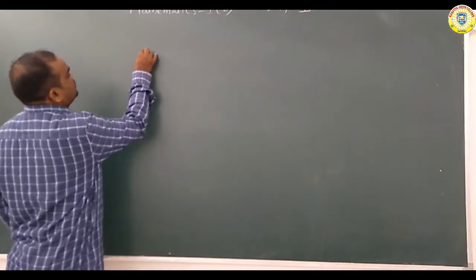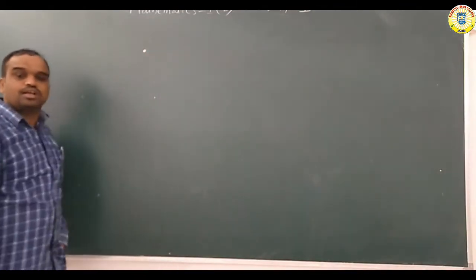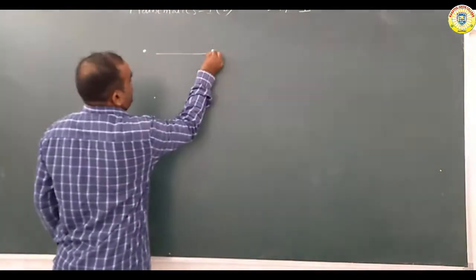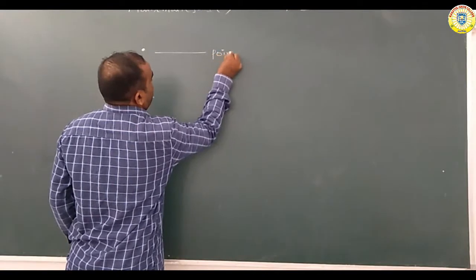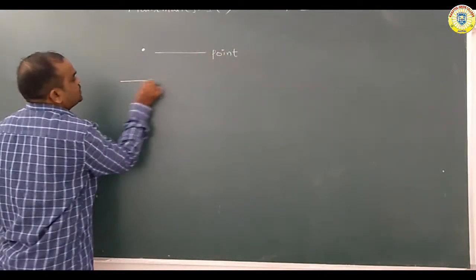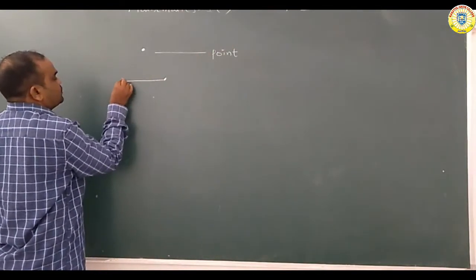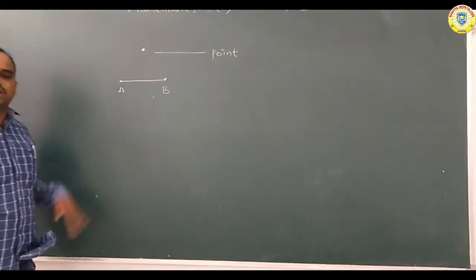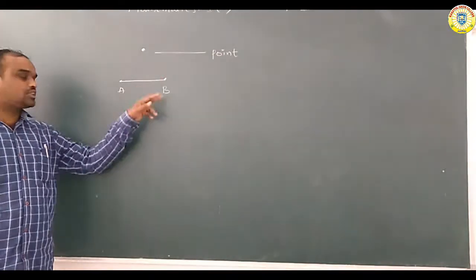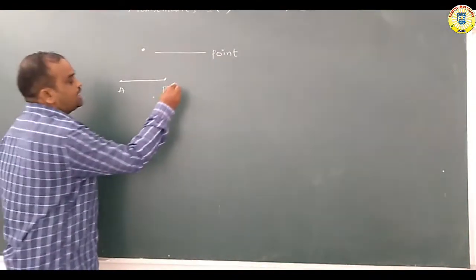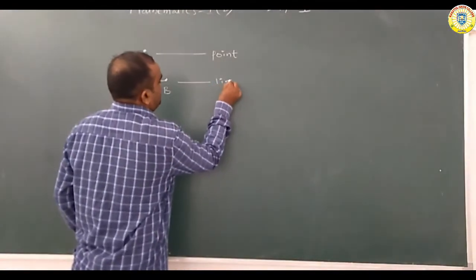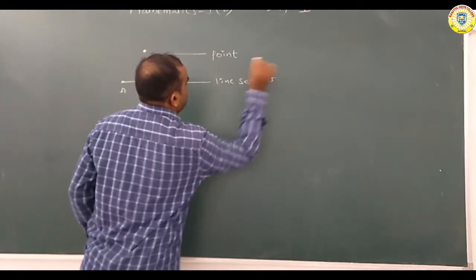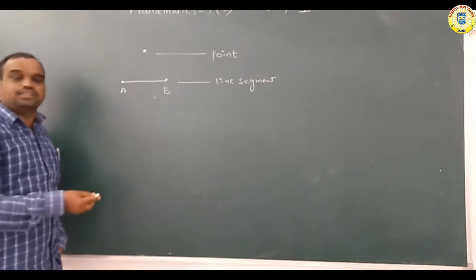All students clearly know this. What is this? This is a point. Suppose we write like this: this is A and this is B. What is this? This is a line segment. Understand? This is the line segment.